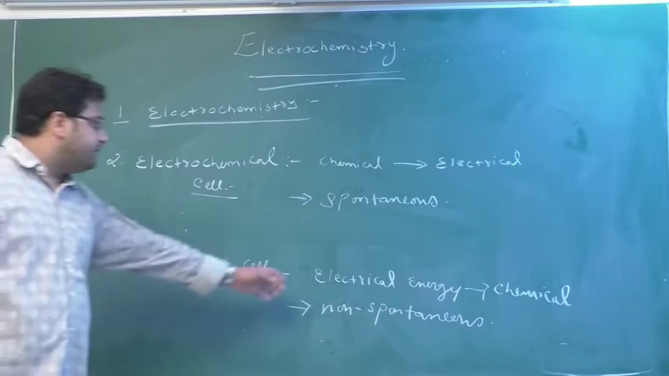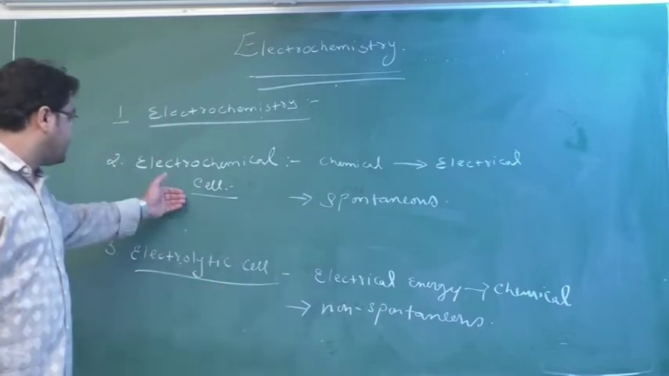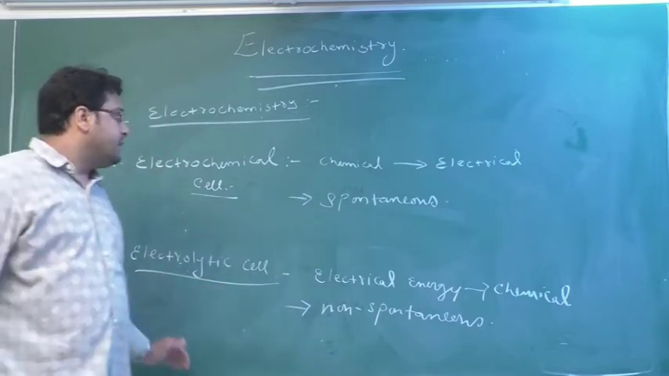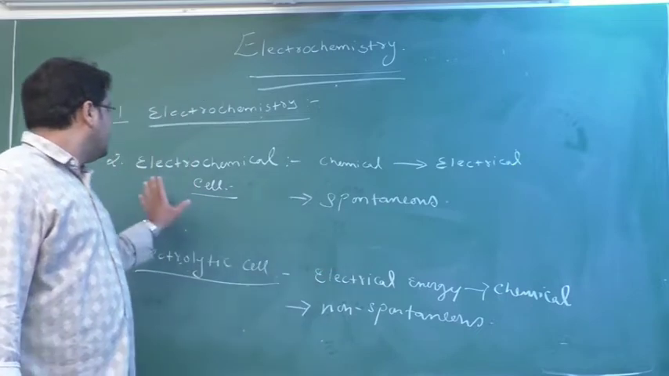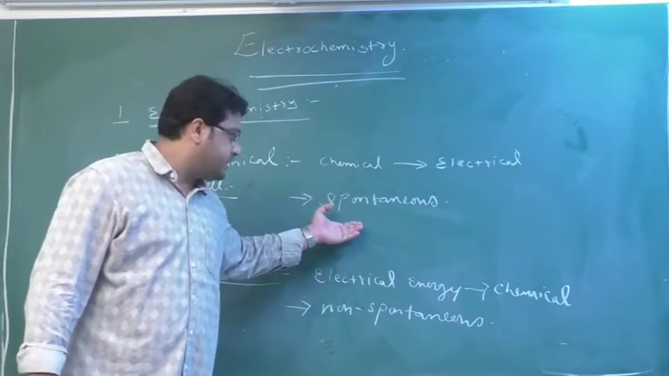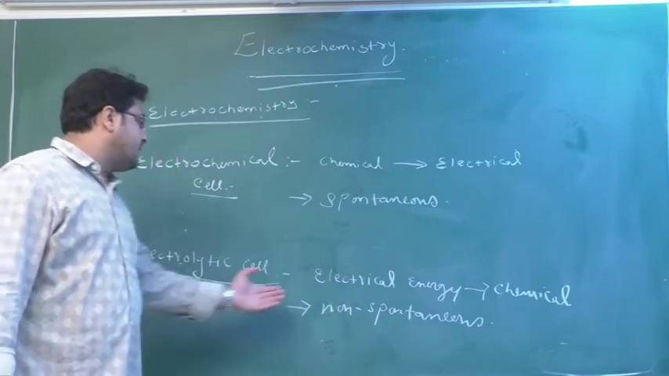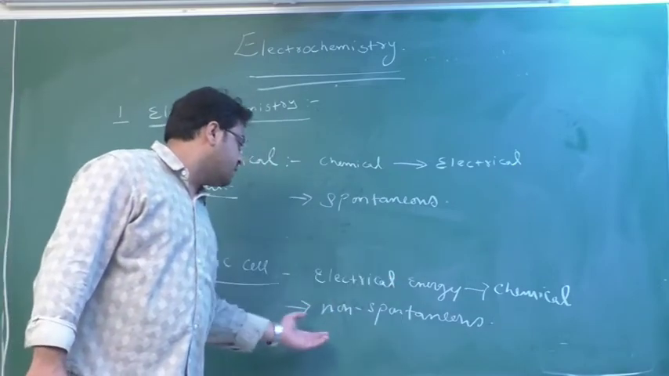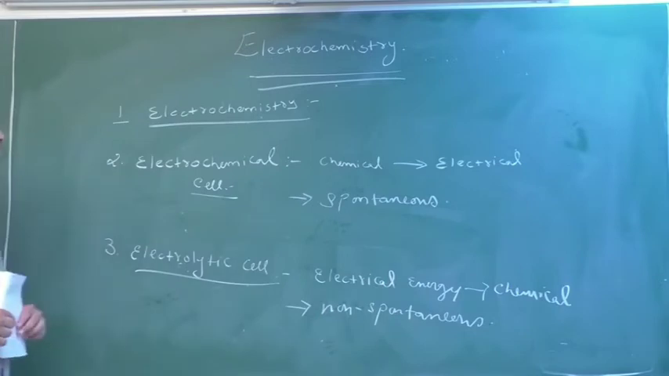Okay. So in future classes I will give you the difference between electrochemical cell and electrolytic cell. But you remember here that electrochemical cell is nothing but chemical into electrical, and the work is spontaneous. Whereas electrolytic cell is what? Electrical energy into chemical, and the work is non-spontaneous. Okay? Write it down.